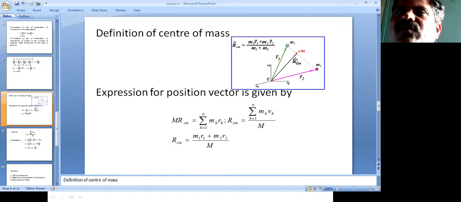The positional vector of the center of mass is specified by RCM equals (M1 R1 plus M2 R2) divided by (M1 plus M2). Instead of writing M1 plus M2, you can put capital M, where capital M indicates the total mass of this entire system.